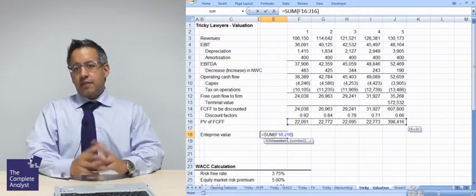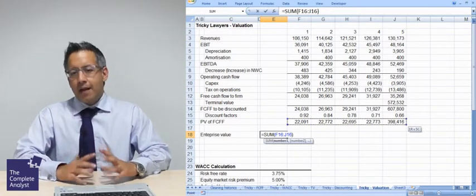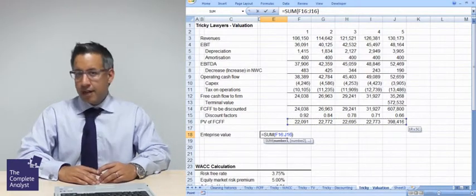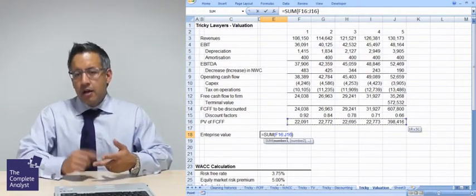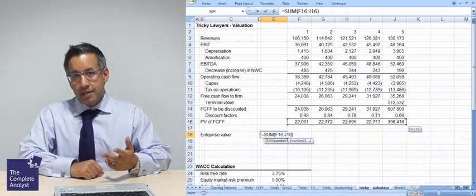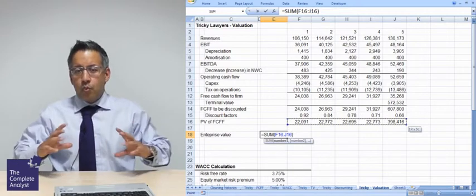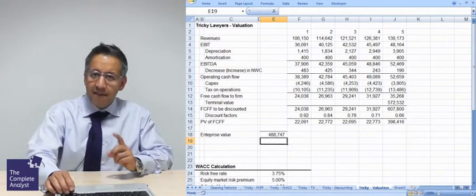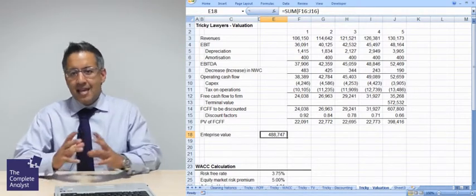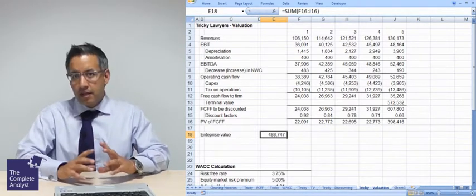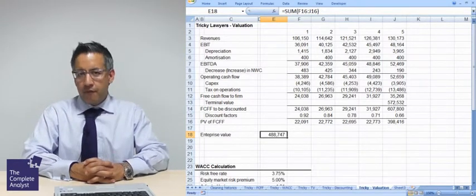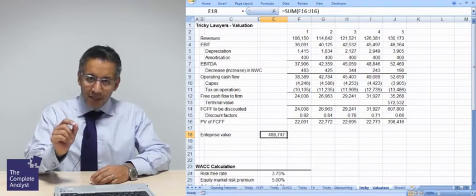These future cash flows, the free cash flow at the firm level, belong to debt, equity and minority interests. They've been discounted with a cost of capital that reflects the cost of debt and the cost of equity. Cost of equity is trying to reflect both the minority interest and the equity shareholders of the business. We've discounted and worked out the present value, and if we were to value what the cash flows are worth to these parties in their hands today, given today's risk, the value of that business would be £488,747. Sounds very, very precise.